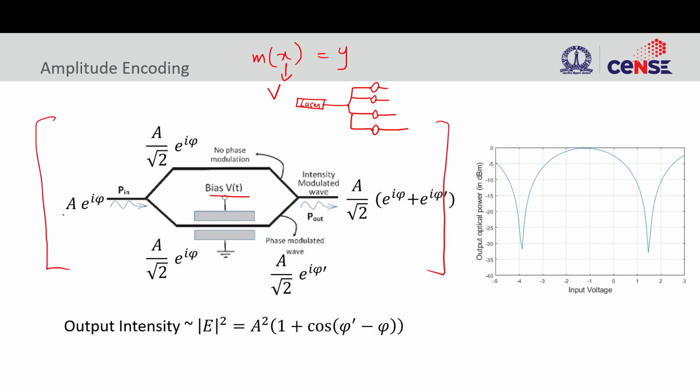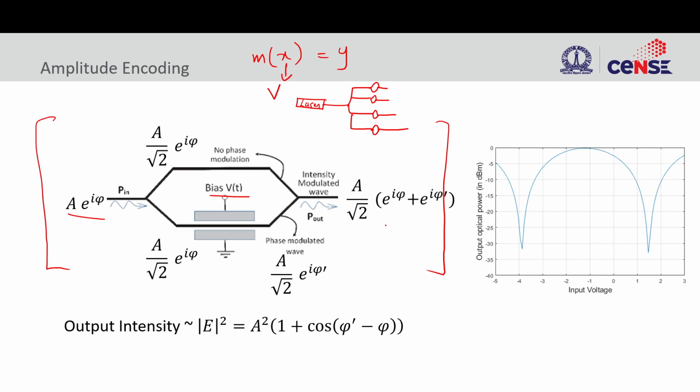So say I have A e^{iφ} as my electric field. This Y-split will split it into half, A by root 2, A by root 2. This voltage will introduce a phase shift, so that this will become e^{iφ'}. When it comes back here, the net electric field will be the sum of both: A by root 2 times (e^{iφ} plus e^{iφ'}). This is basically like a sine wave.